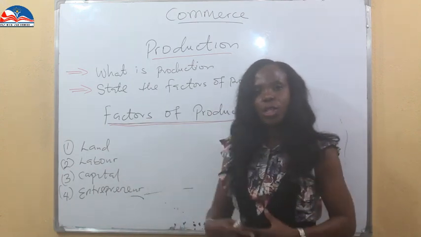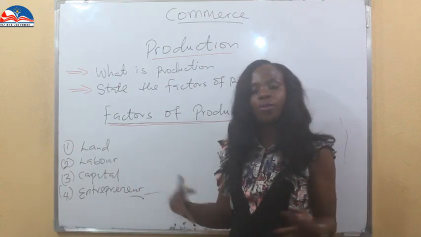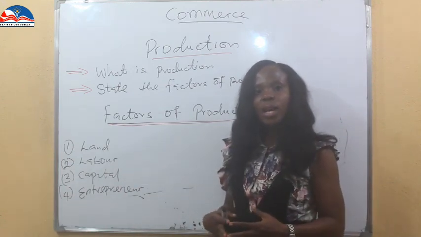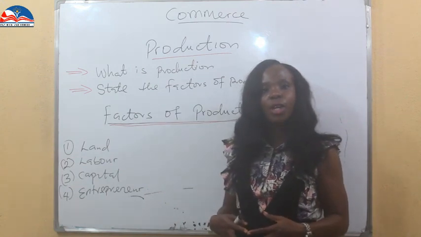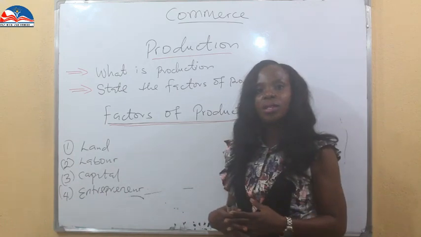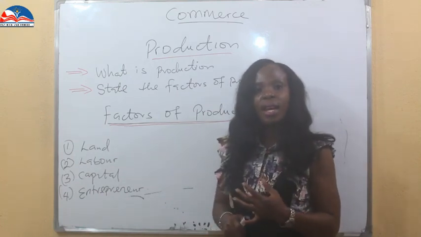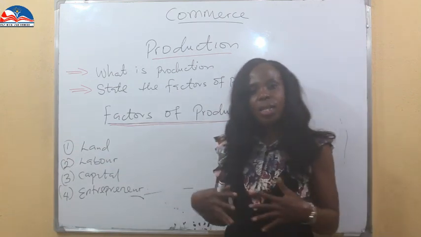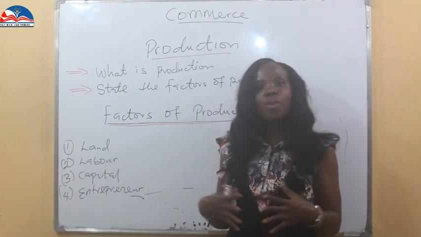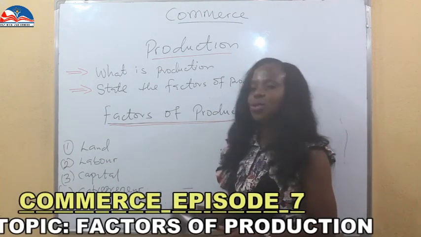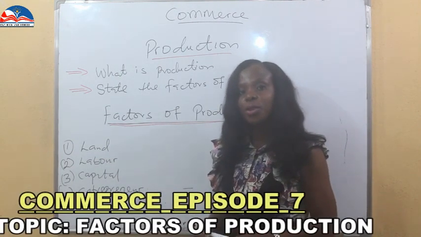Human coordination of all other factors of production to make it a whole. And so it has to do with humans organizing their activity as it requires land, labor, capital, to bring them all together and coordinate them to make production possible.